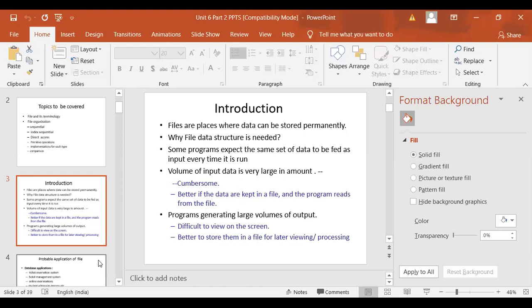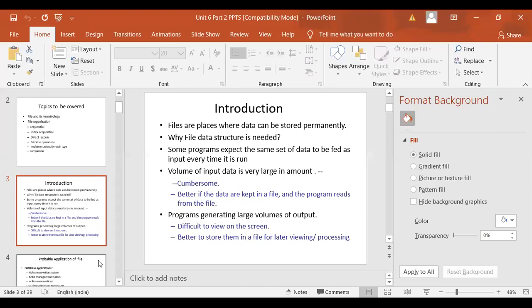Okay, that's why we can keep the data in a file, and every time we just read the file and do whatever processing we want. That is possible when you are working with normal programming. Secondly, if the volume of input data is very large, then it is cumbersome to load that data every time and then do the processing. So it is better if data are kept in a file and programs read from the file. And for a program generating a large volume of data, it is also very difficult to read the data on a single screen when the data is very high.